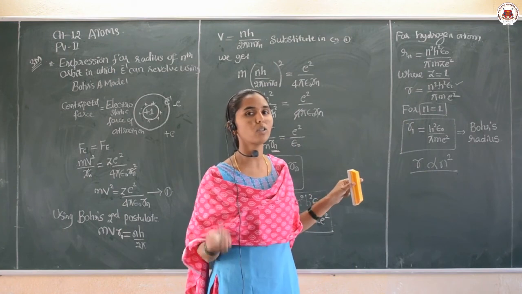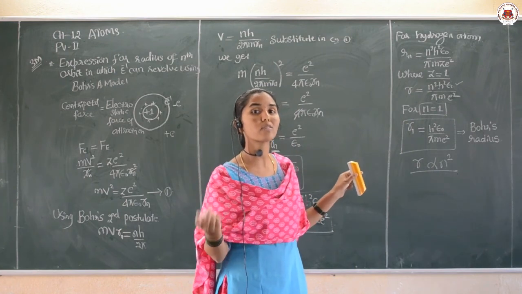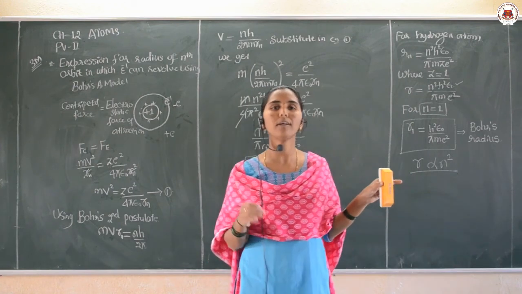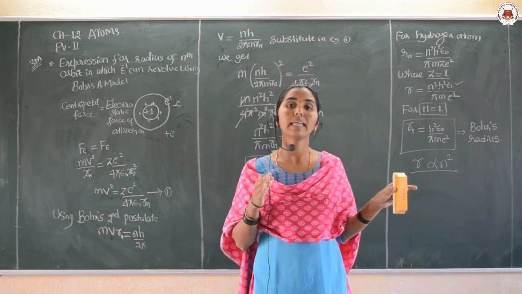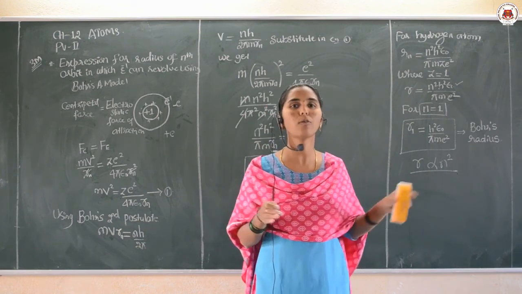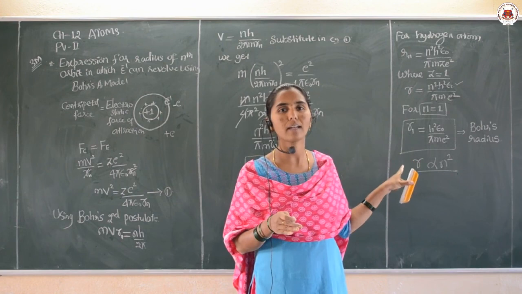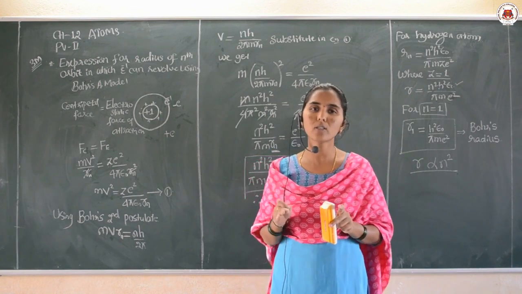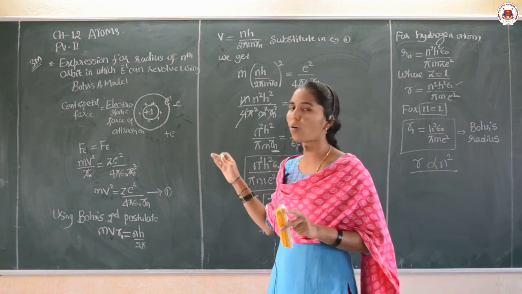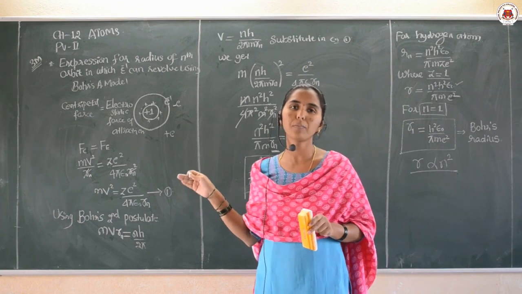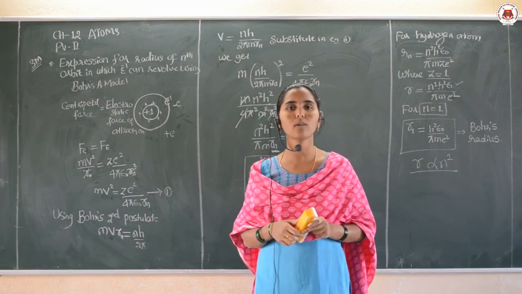If n is equal to 2, r2 will be twice the first one. So the expression for the radius of the nth orbit, in general form and also particularly for hydrogen atom, we can derive. I hope dear students you understood all the steps involved in this derivation. So practice them more and keep on writing. Thank you for watching this video.